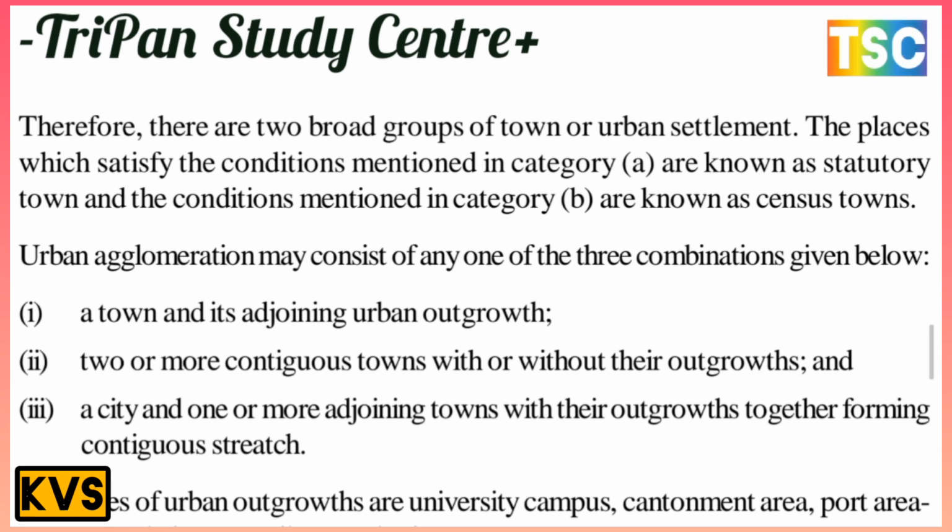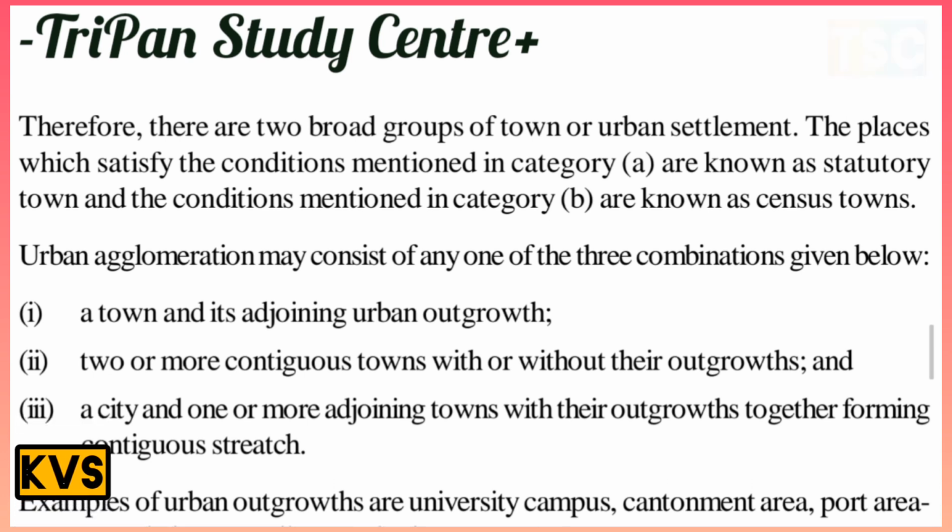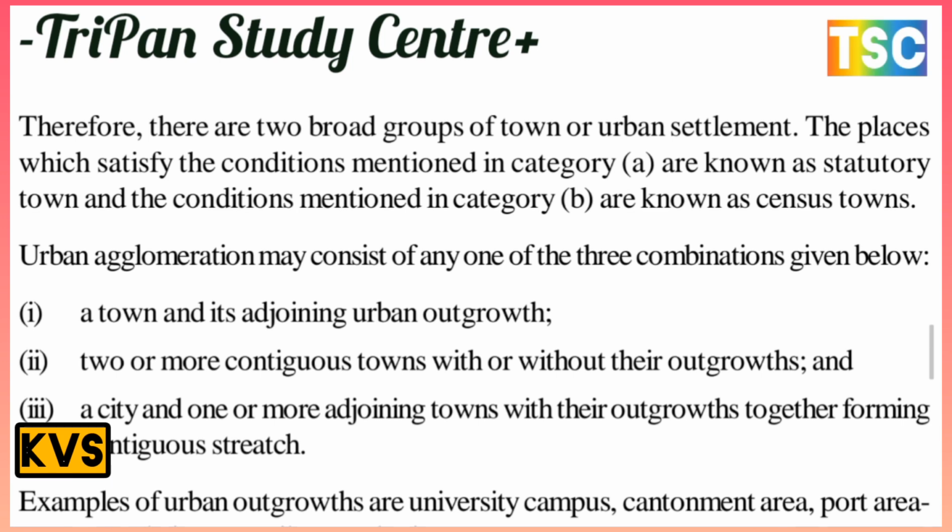Urban agglomerations may consist of any one of the three combinations given below. These three combinations are important here. The first is a town and its adjoining urban outgrowth. The second is two or more contiguous towns with or without their outgrowths. The third is a city and one or more adjoining towns with their outgrowths together forming a continuous stretch. That is important. Examples of urban outgrowth are university campuses, cantonment areas, port areas, seaports and airports, railway colonies, etc.